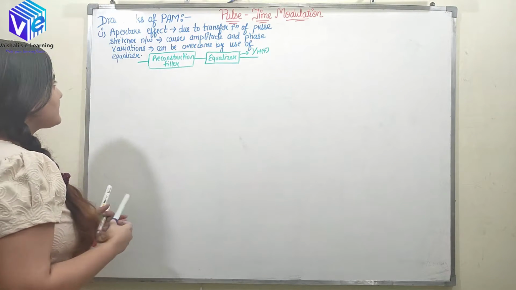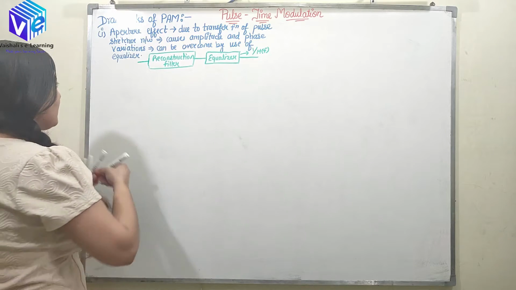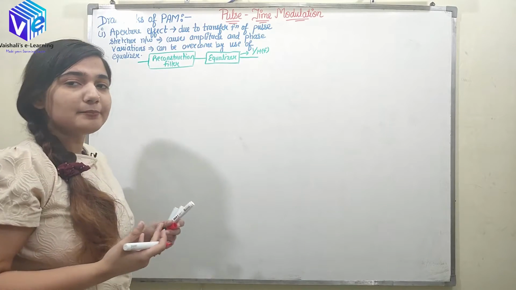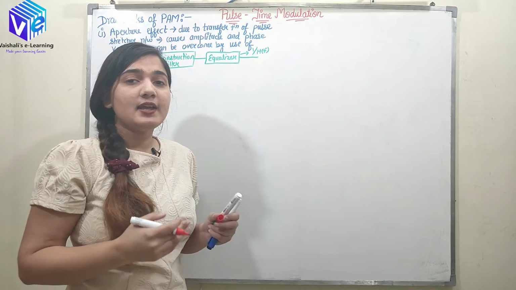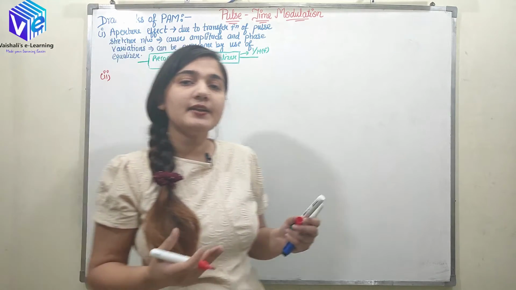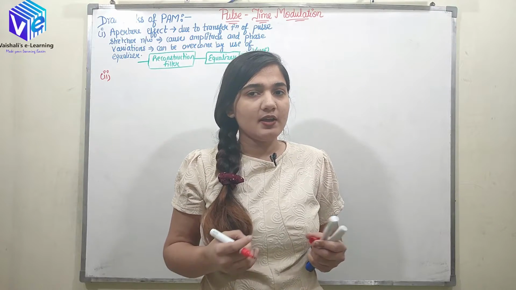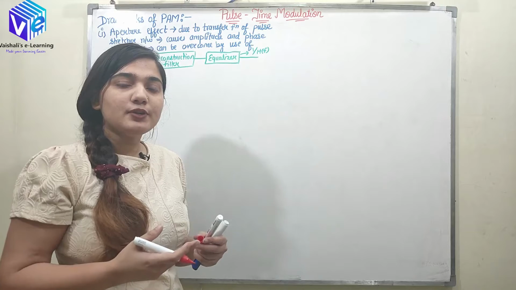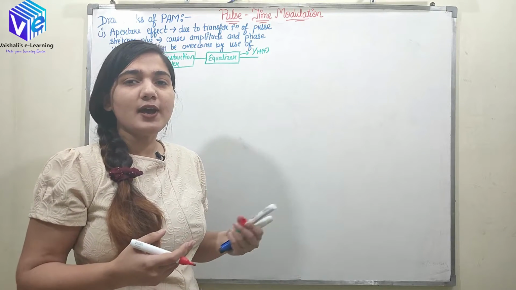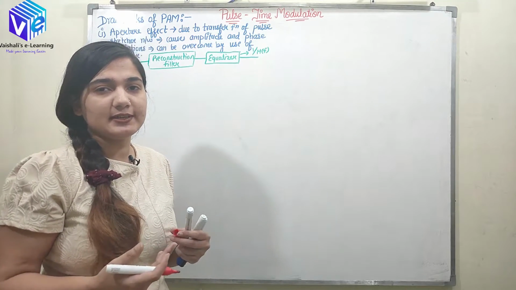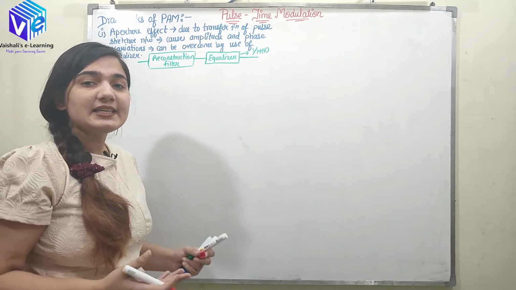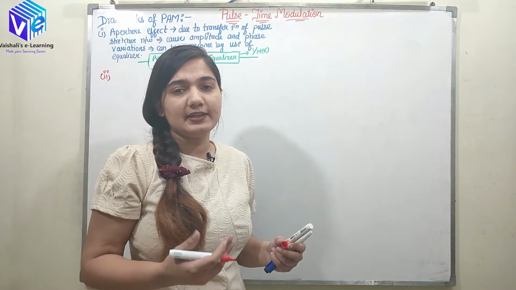Now the second limitation would be, if I talk about the pulse amplitude modulation, here the information is contained in the amplitude of the pulse. I hope you remember this. The changing amplitude is in accordance to the amplitude of the message signal. So the amplitude can be affected easily by the noise in the channel.